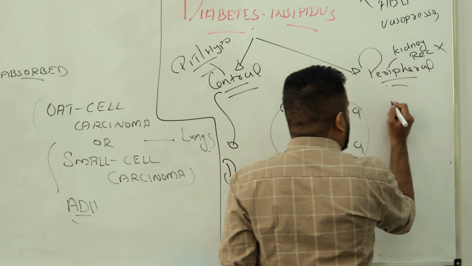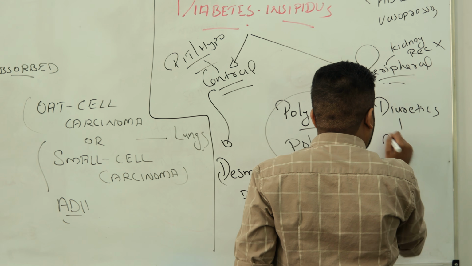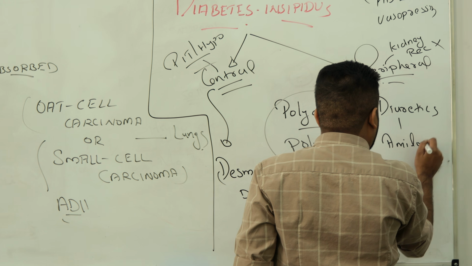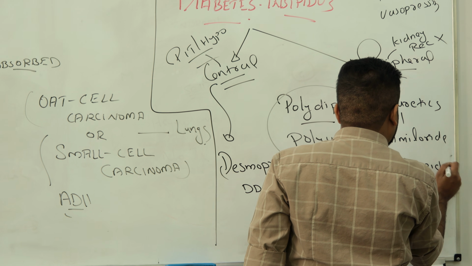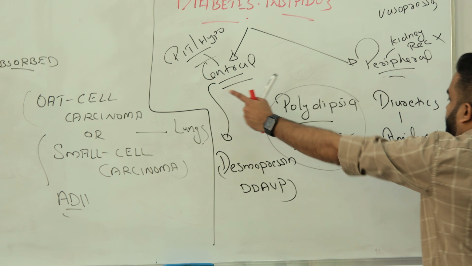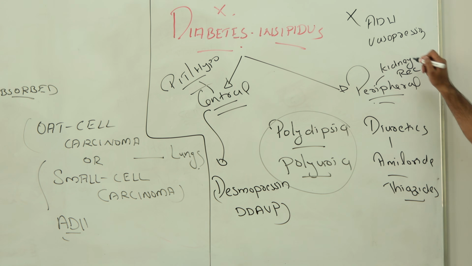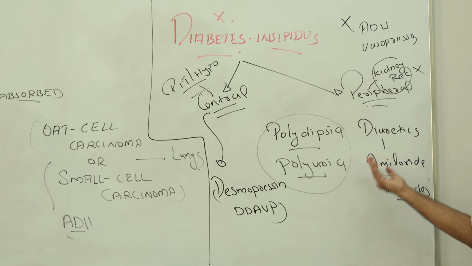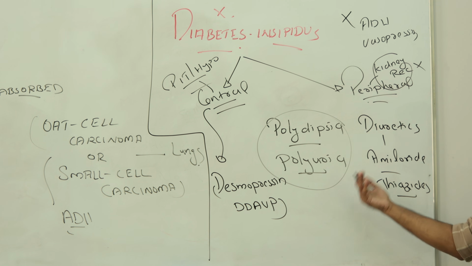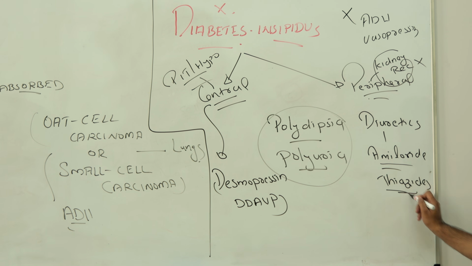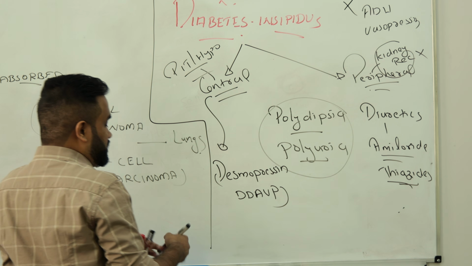Here we will try drugs called diuretics, like you can give amiloride or what? Thiazides. If vasopressin is not produced, give desmopressin. If there is enough in the body, but the kidney is not accepting the vasopressin because aquaporin 2 is not working, give them amiloride or thiazide.